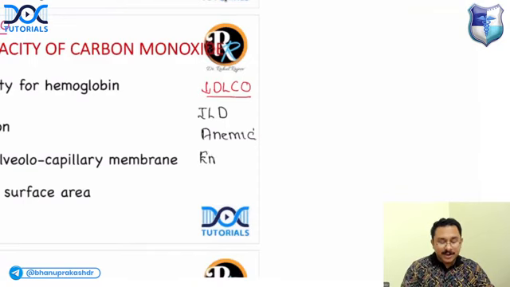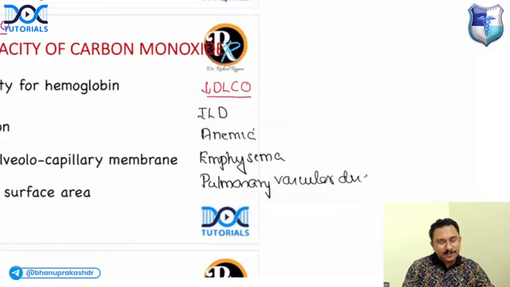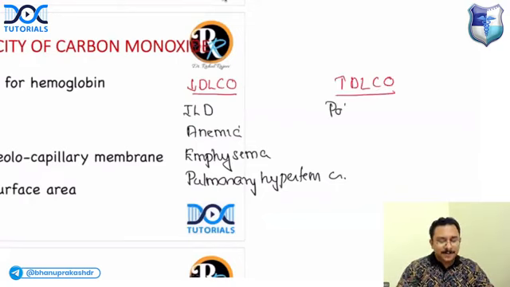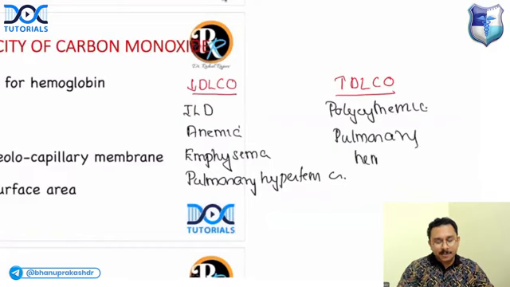emphysema, and pulmonary vascular diseases like pulmonary hypertension. Whereas increased DLCO is seen in polycythemia and pulmonary hemorrhage.